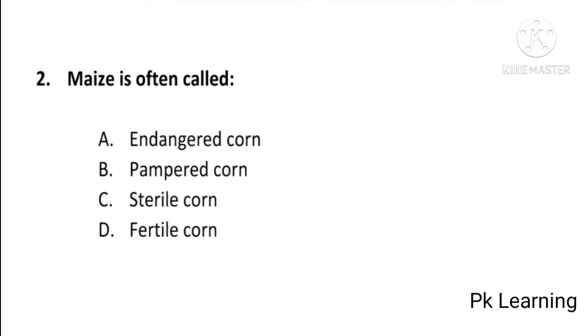And next question is, maize is often called endangered corn, pampered corn, sterile corn, or fertile corn. And answer is B, pampered corn. Maize is often called pampered corn. B is correct option.